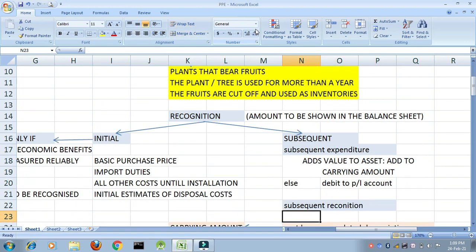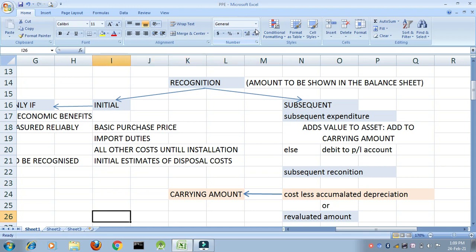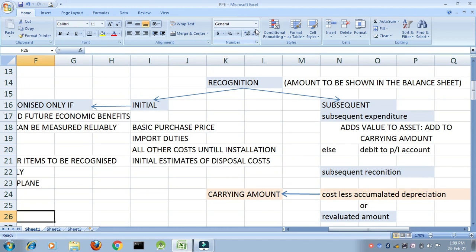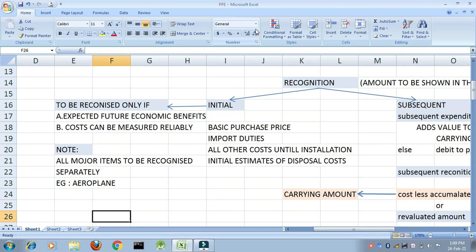Next is what? Recognition of these assets. What do you mean by recognition? Recognition means at what amount and how will these assets be presented in the books of accounts or in your balance sheet. The very first thing, recognition can be of two types. First is initial recognition. What do you mean by initial recognition? When you are buying the asset, the very first time that you are entering it into your books of accounts, that is known as initial recognition.